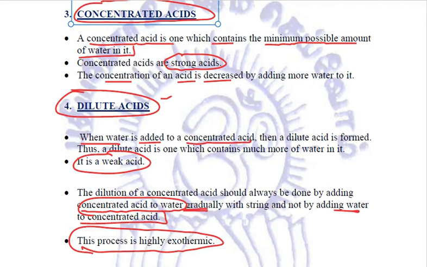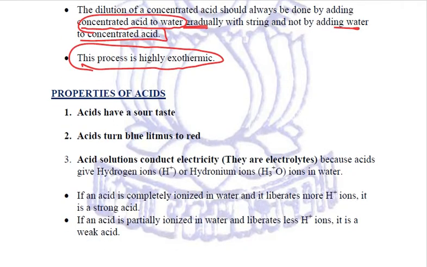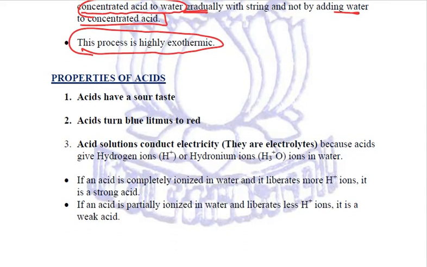It is very dangerous. So always while diluting an acid, acids are added to water and never water to acids. Okay.